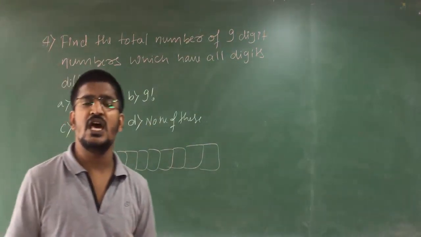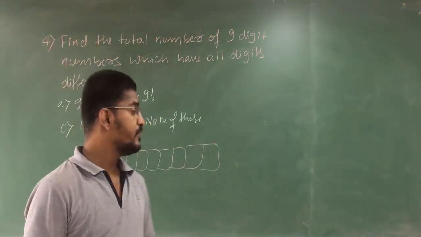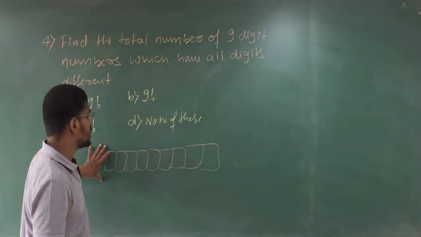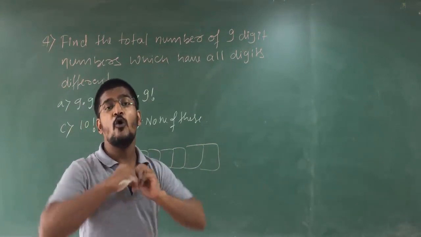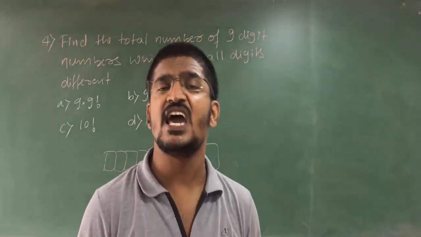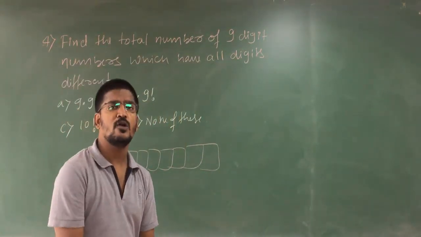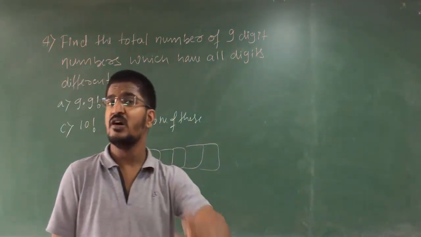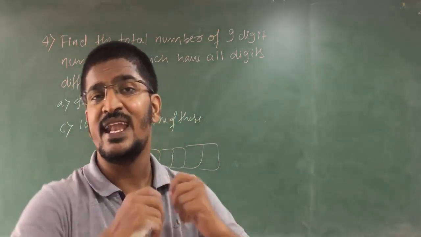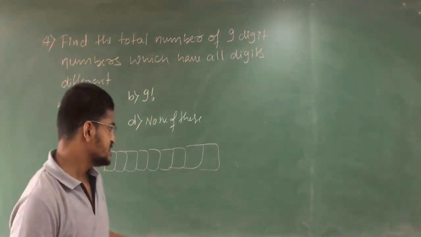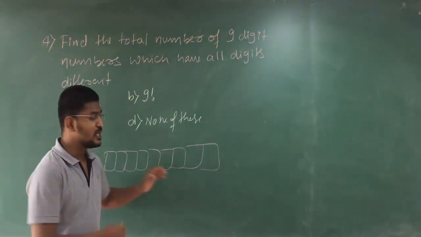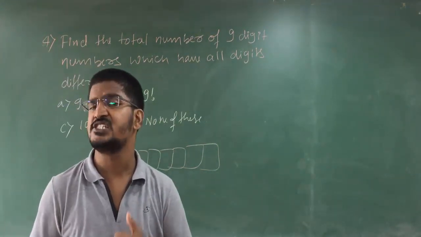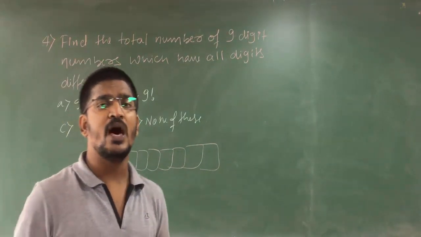Very good question. Clear? You have a 9-digit number where all the digits are different. This type, how many numbers you can write, they are asking. Have you got my point? Total 9-digit numbers, how many can you write with 9 digits? That means, for example, if I write one number with 9 digits, of that type how many numbers can you write, they are asking. Have you got my problem?